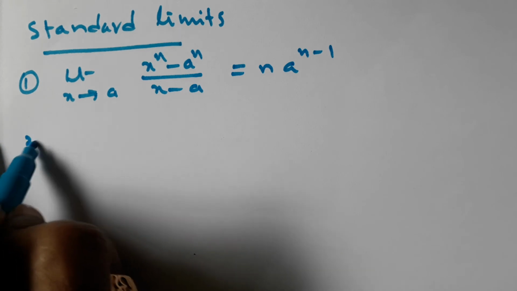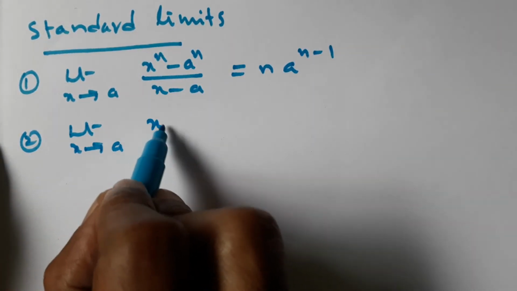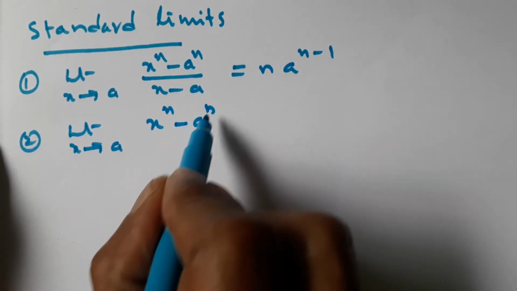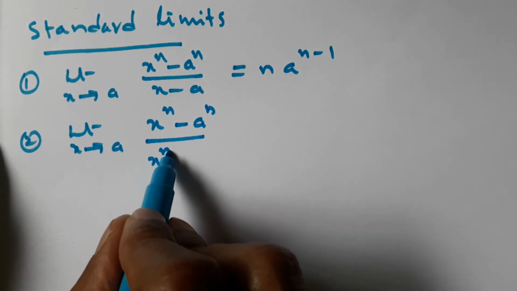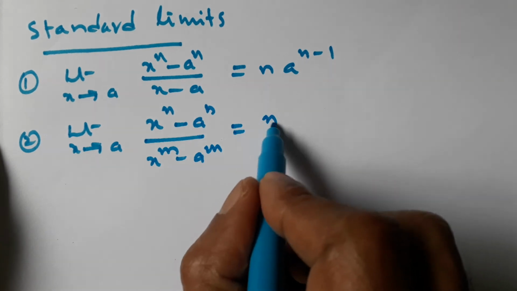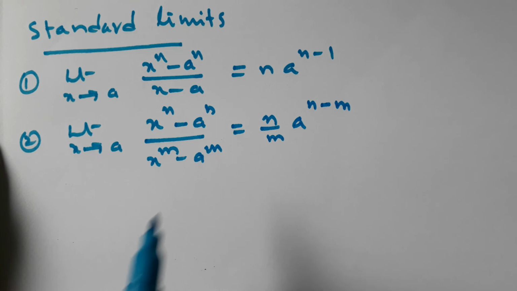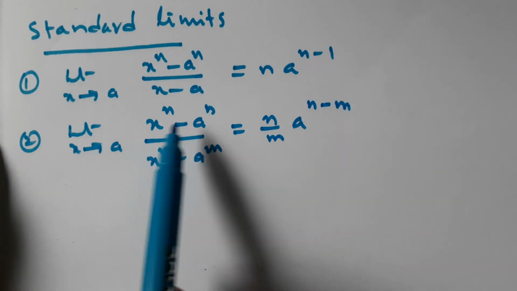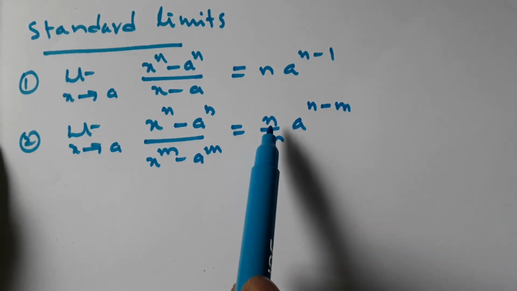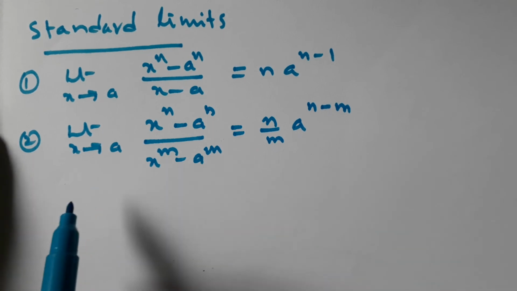The second one, limit x tends to a, x power n minus a power n divided by x power m minus a power m is equal to n by m a to the power of n minus m. See that here the numerator power is n, the denominator power is m.